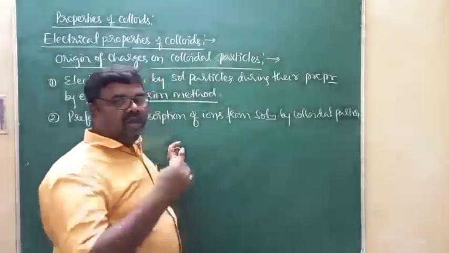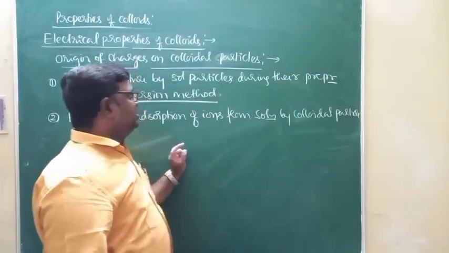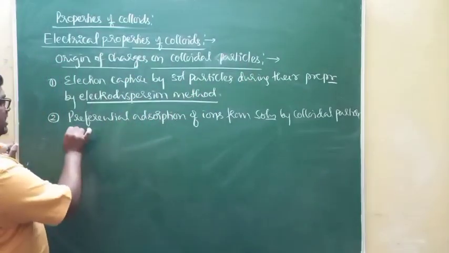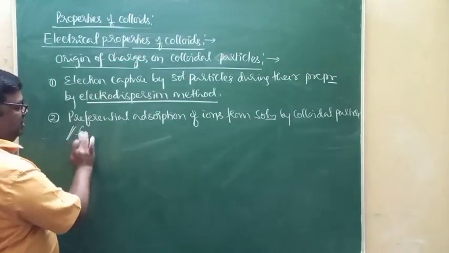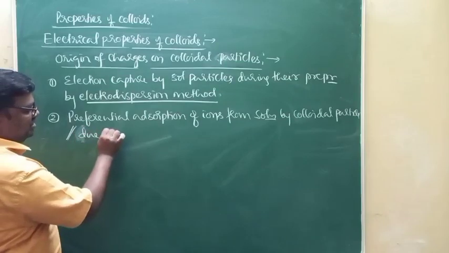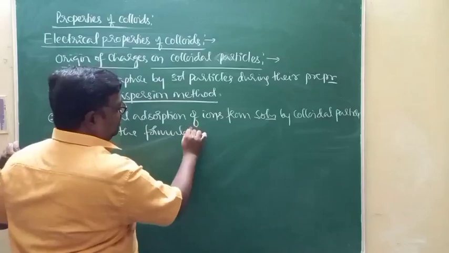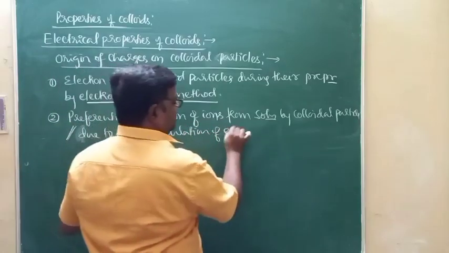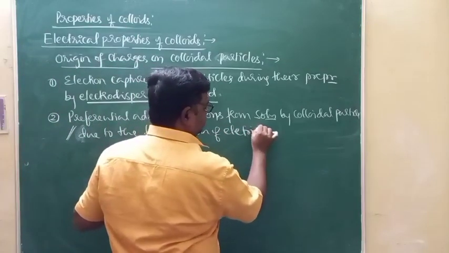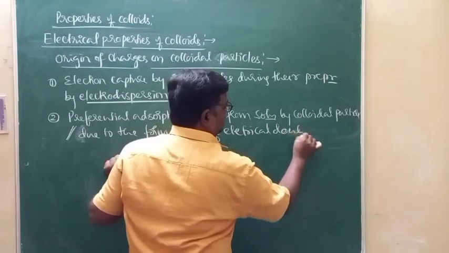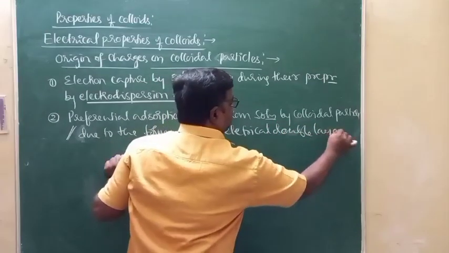This is one more reason I can list out as far as the origin of charges in the colloidal particles is concerned. This can also be stated as due to the formation of an electrical double layer, which we'll discuss later, on colloidal particles.